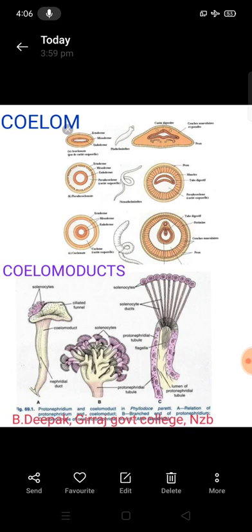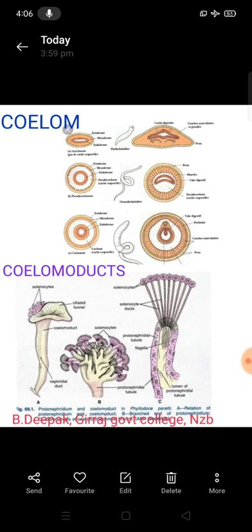Acanthocephala and Ectoprocta. Okay, these are some of the Nematoda. It is one class of the Nemathelminthes, and they come to Acanthocephala. These are the pseudocoelomates. Okay, I am sharing one diagram here.